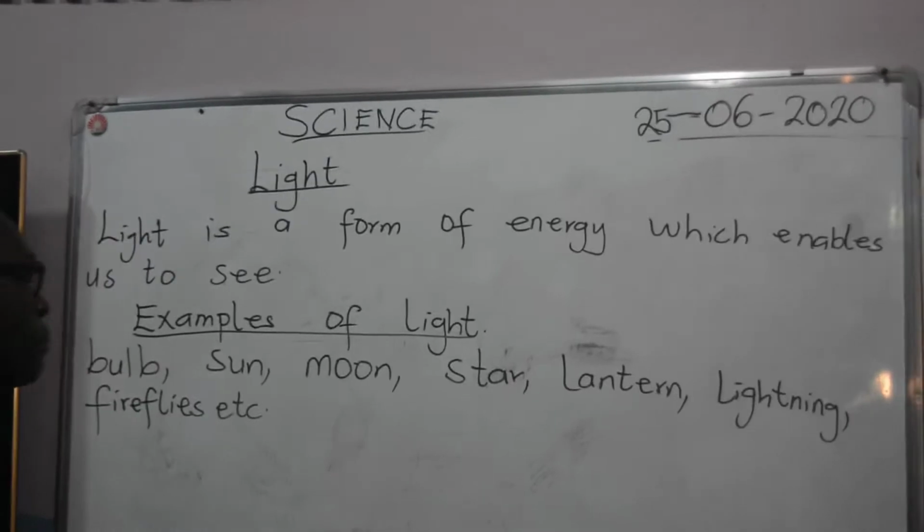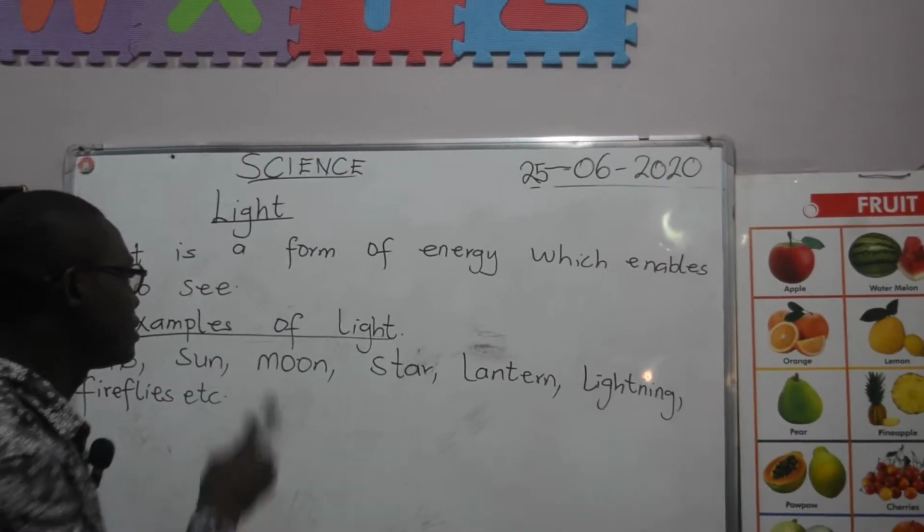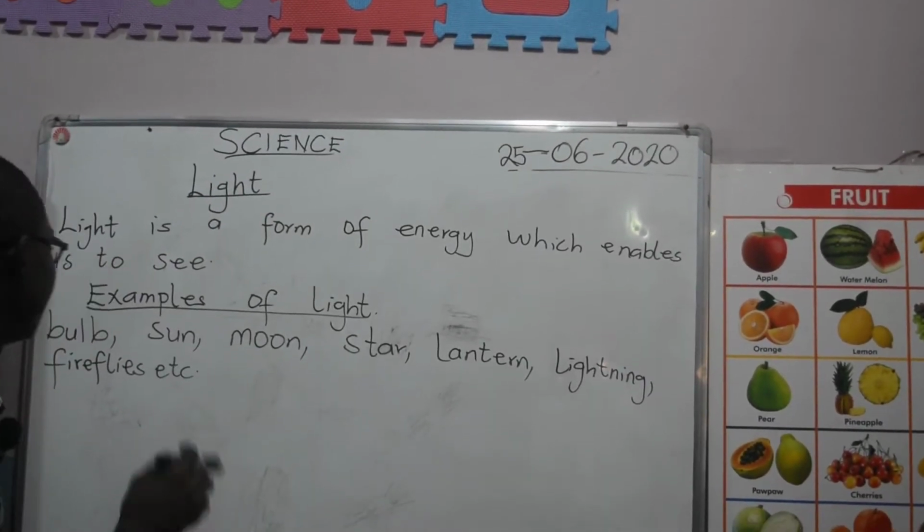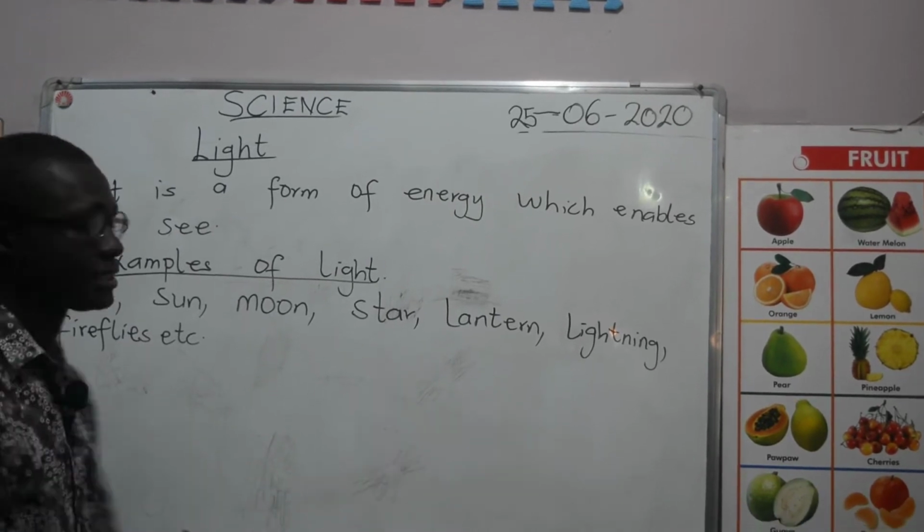We have bulb, sun, moon, stars, lantern, lightning, fireflies.